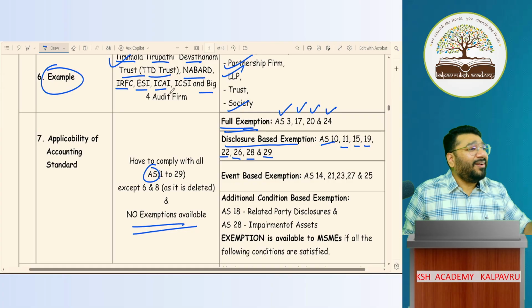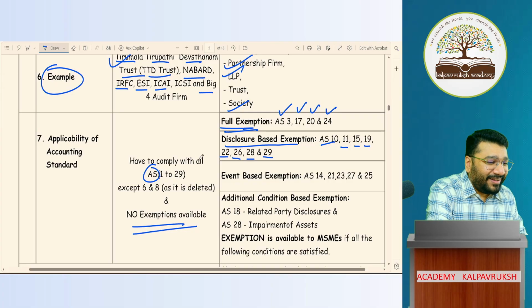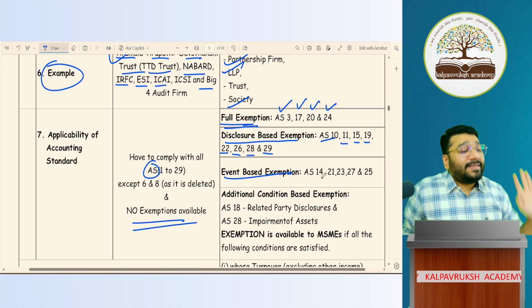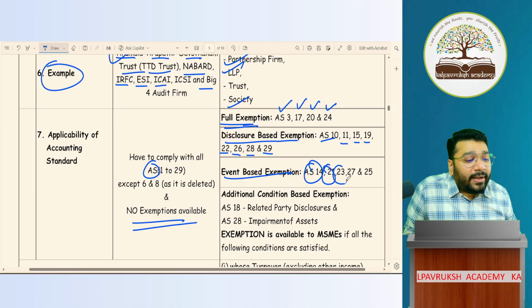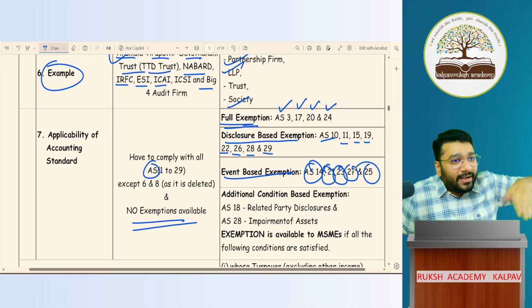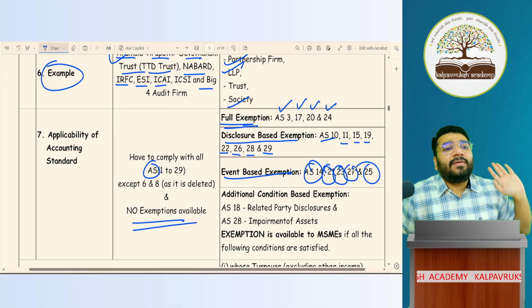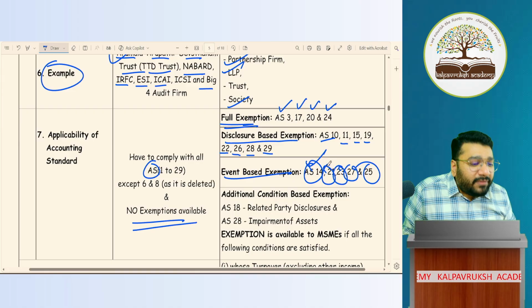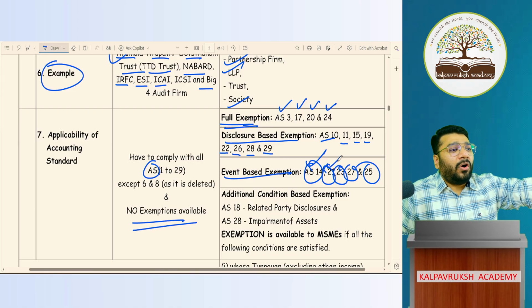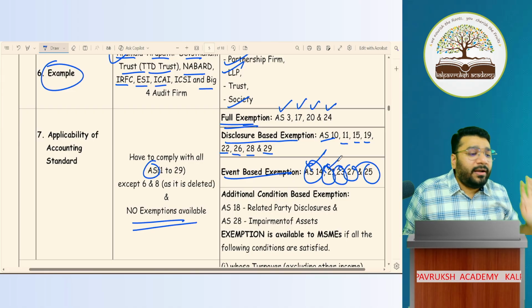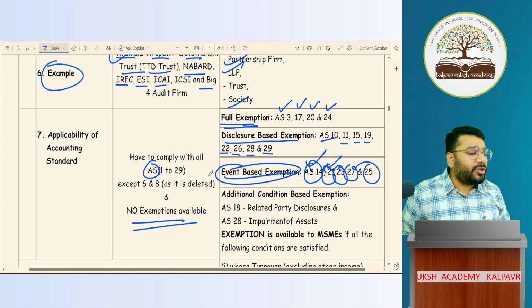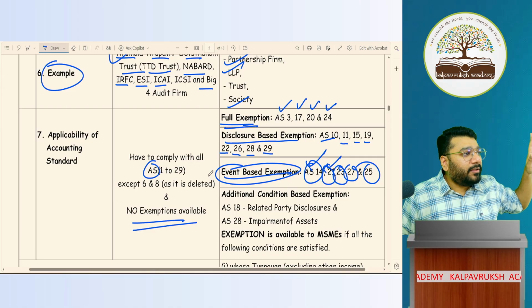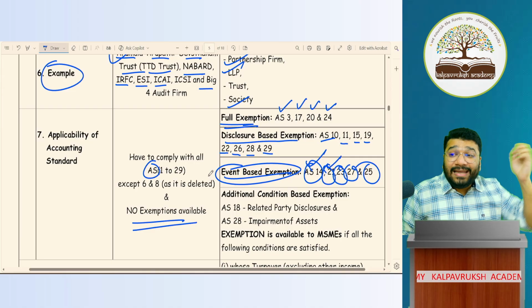Now, this is a marathon. Continuous class without break. Now, event-based exemption. AS 14, 21, 23, 27, 25. If an event is coming into the picture, then you apply. Otherwise, not required. If amalgamation is happening, apply AS 14. Otherwise, not required. If consolidation is applicable, then apply. Otherwise, not required. Hence, we call this event-based exemptions. Got it? So far, the game is clear. Any difficulty? Okay. Now, an additional condition has been laid down.